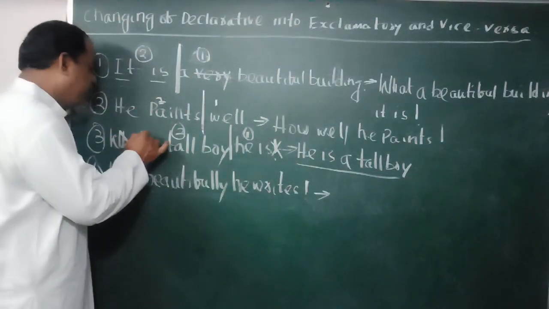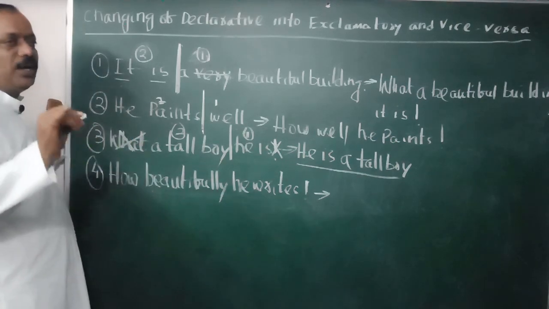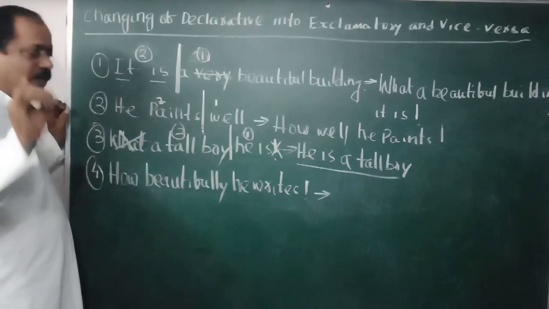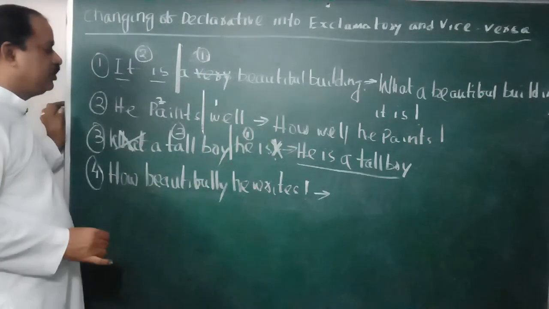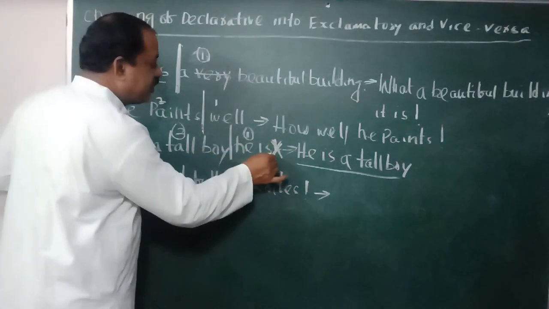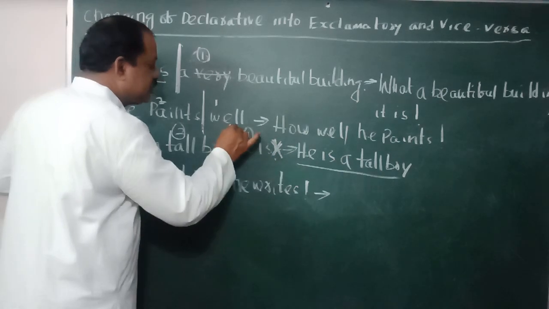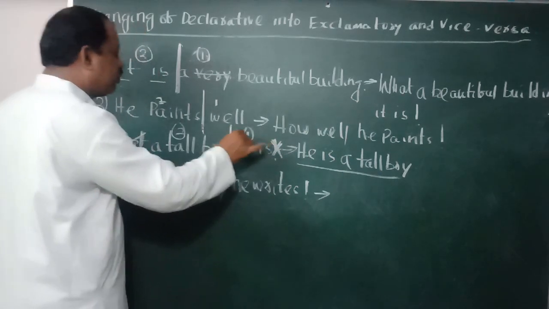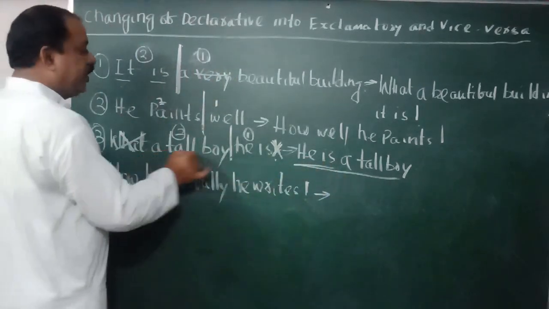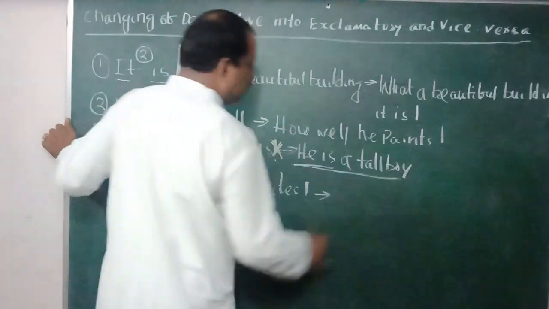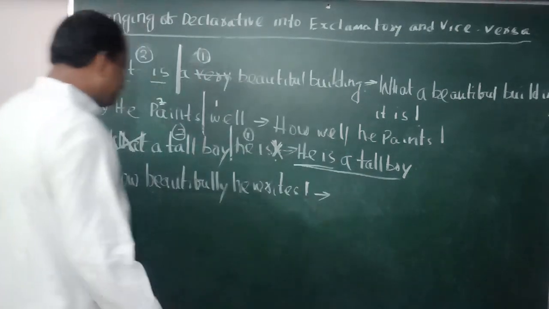I have to omit the WH word, because the WH word is not used in a declarative. I have omitted the exclamatory mark, it is not used. Then find out the subject and verb. Subject he, verb is. Put a mark here. This is part 1, this is part 2. Write down part 1 he is, then part 2 a tall boy. He is a tall boy. This becomes a declarative sentence.